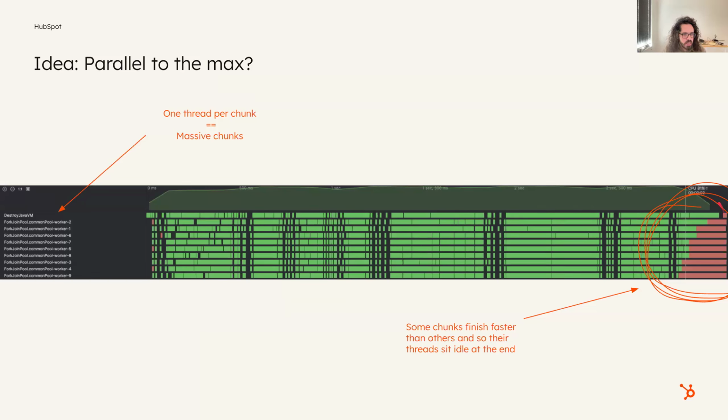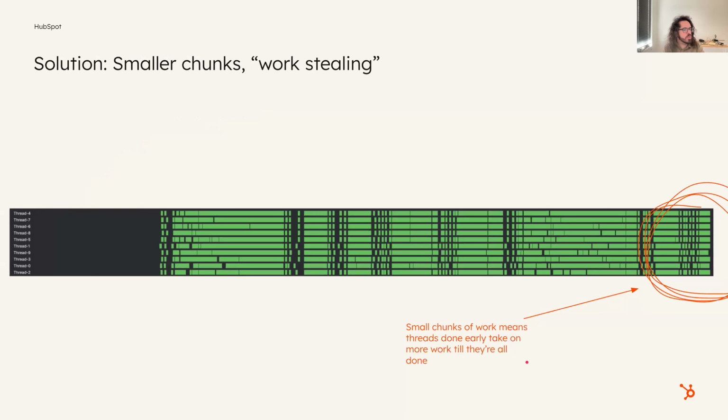And if you look over here, right there, you can see that there's this red chunk at the end where some of the threads finish faster than the others, and they just kind of sit idle, right? So what can we do?